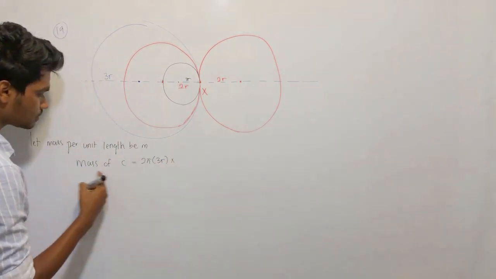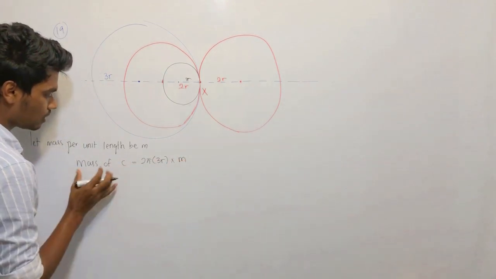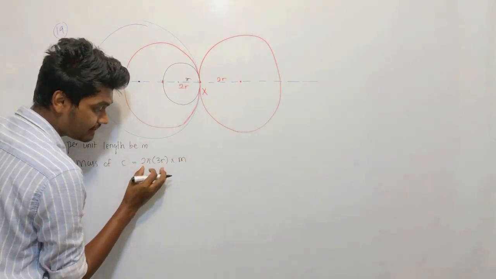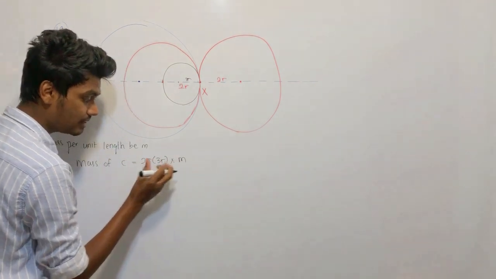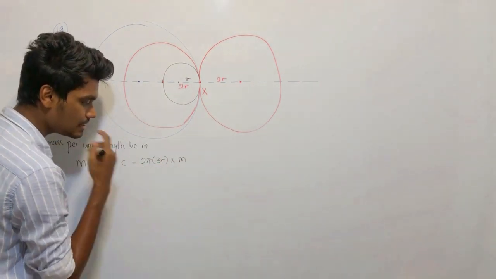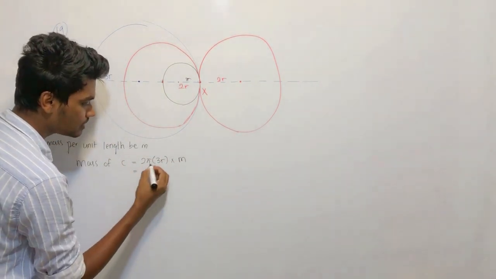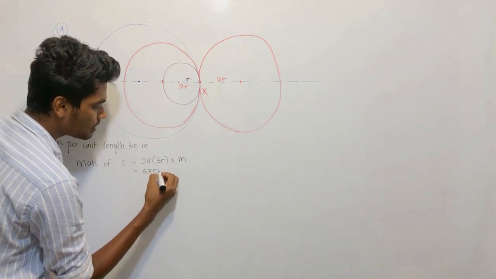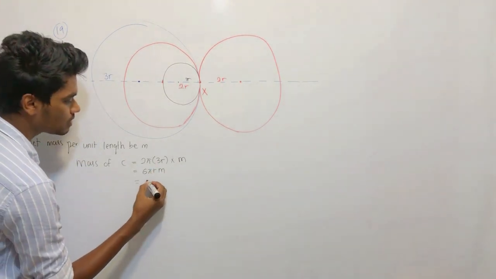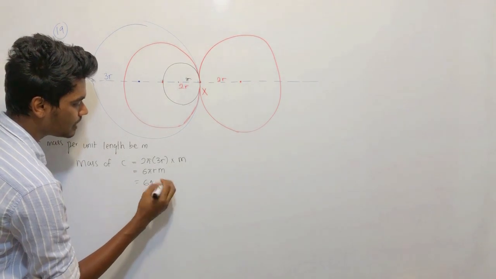So into linear density. Total mass is given by mass per unit length into the total length. Total length is the circumference. Circumference is given by 2 pi into 3R, so this is 6 pi R m.